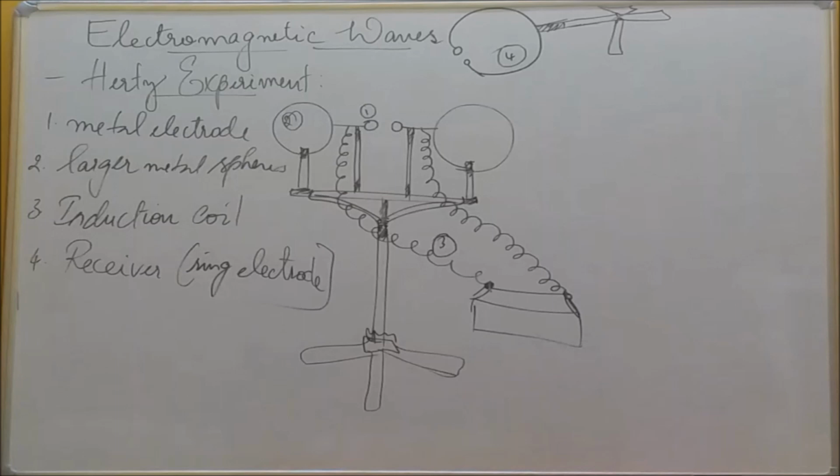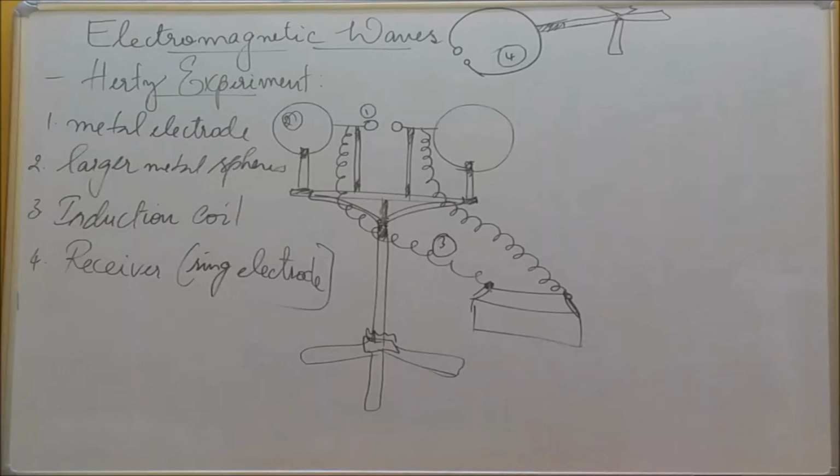If the number of turns is large, the EMF is high. So we took a coil with a large number of turns, and because of this, a small change in current can create a high EMF, that is high potential. So this coil can maintain the high potential.